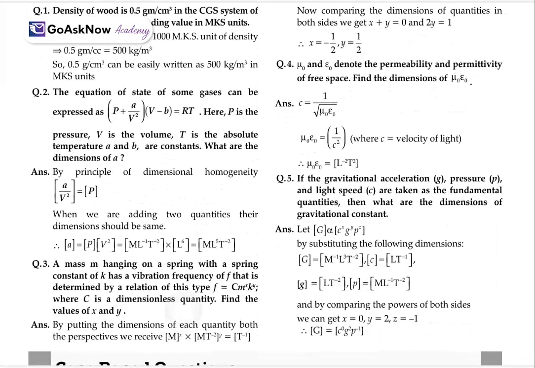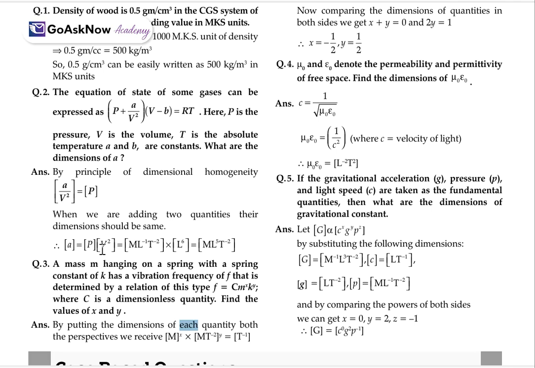Now, after that, we'll have some numericals as well. Density of the wood, we have 0.5 gram per centimeter cube in the CGS system of units. Find the corresponding value in the MKS unit. So, the CGS unit of density, we know, is 1000 times in MKS. The MKS unit of density for 0.5 will be equal to 500 kg per meter cube. So 0.5 gram per centimeter cube can be easily written as 500 kg per meter cube in the MKS system.